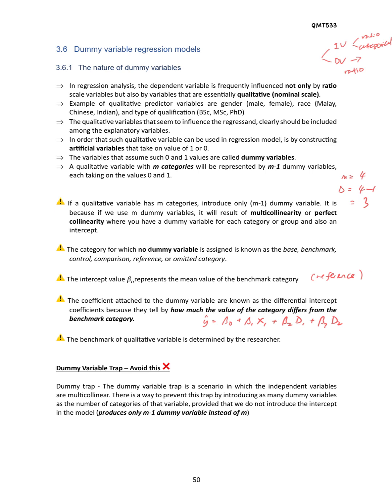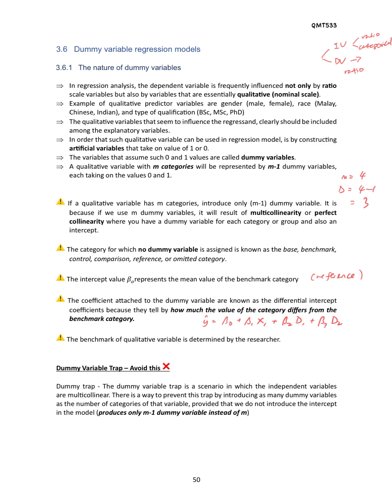Okay, so another precaution that we need to look into is the dummy variable trap, which we have to avoid. The dummy variable trap is a scenario in which the independent variables are multicollinear. So when will this happen? Okay, for example, if we have 3 categories, we need 3 minus 1 equals 2 dummy variables. If we do not subtract one, then the dummy variable trap will occur.